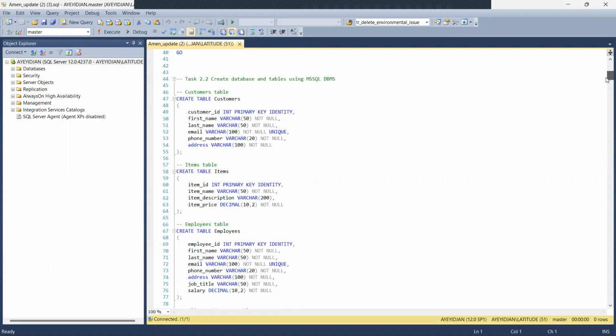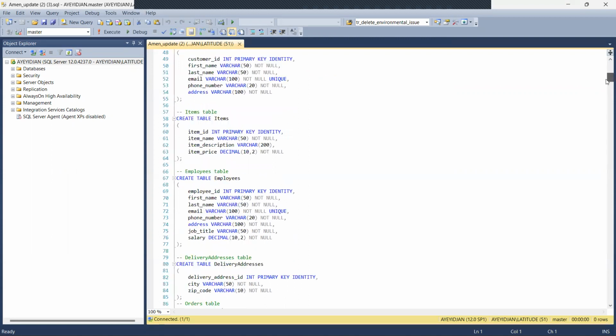The first table that was created is the customers table, which has a customer ID, which is an integer column that serves as the primary key for the table, and is set to auto increment, which starts from 1 and increments by 1 for each new row added. It has other fields like the first name, last name, email, and phone number.